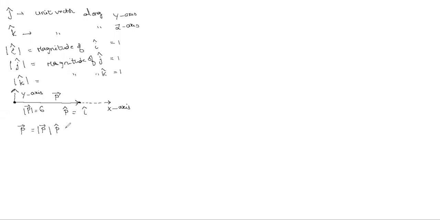Its magnitude here is 6, and its direction is i cap. So the total vector is represented as 6 i cap. Is it clear how to represent a vector with both magnitude and direction? Or do you have any doubt? Can you repeat it once again, sir?